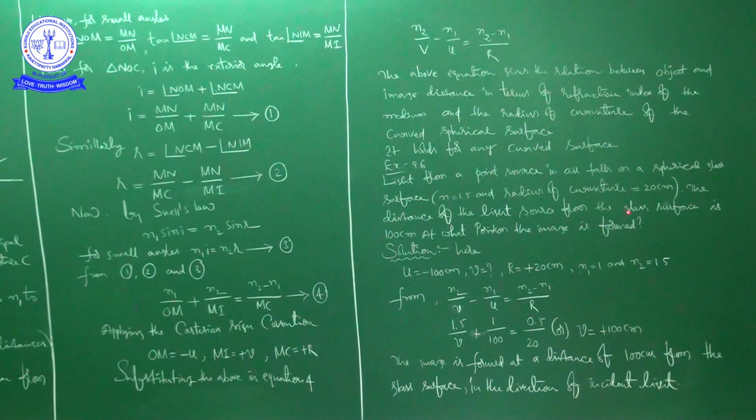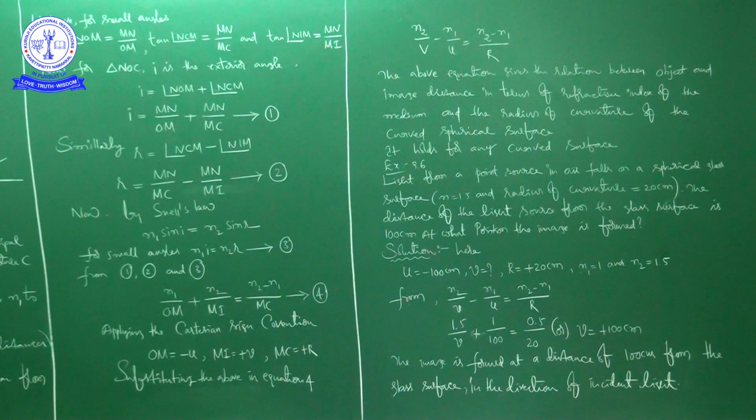In the bracket they have given some values, that is refractive index 1.5 and radius of curvature 20 centimeters. The distance of the light source from the glass surface means the object distance u, that is, including sign convention, minus 100 centimeters. At what position is the image formed? Now we have completed reading the problem.